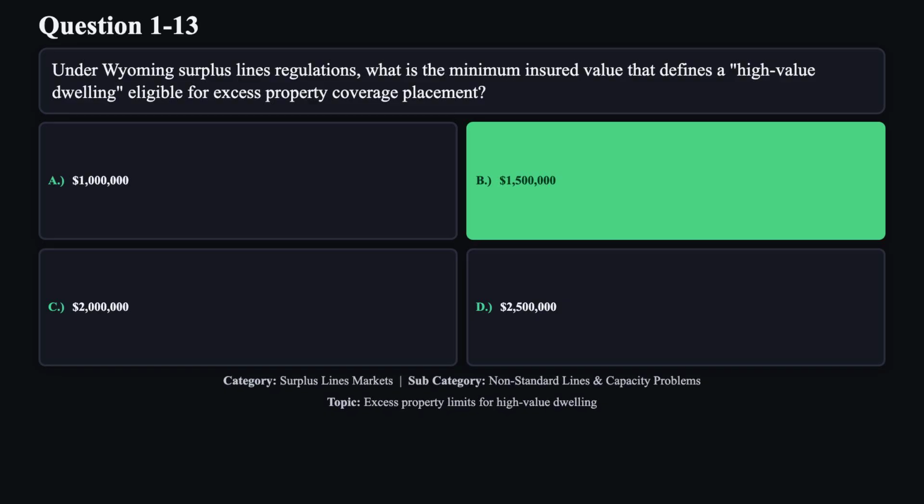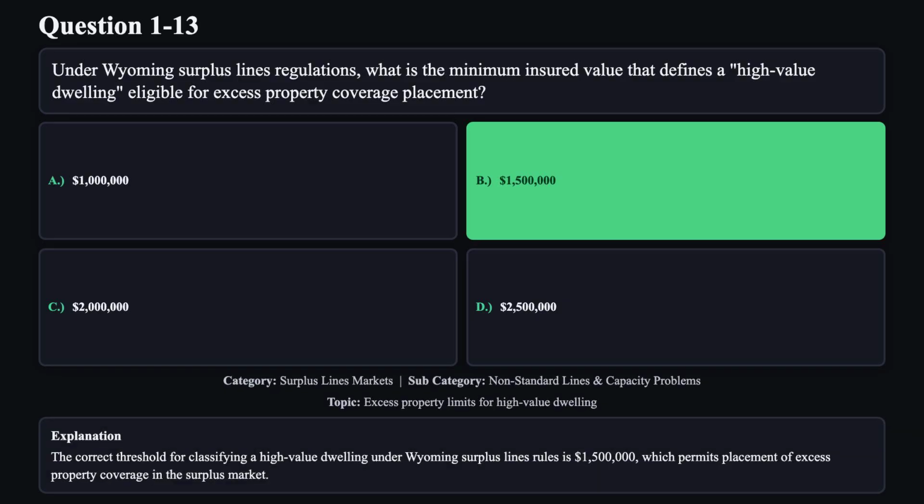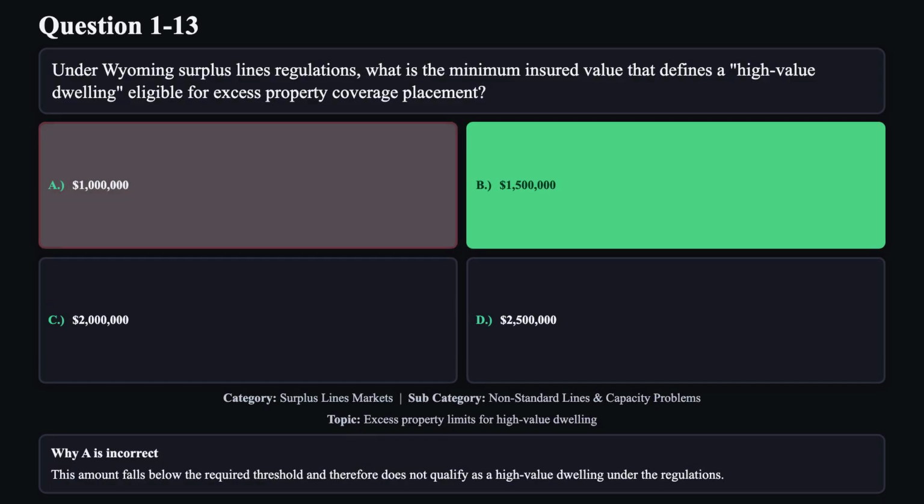The correct answer is B. The correct threshold for classifying a high-value dwelling under Wyoming surplus lines rules is $1,500,000, which permits placement of excess property coverage in the surplus market. Reason A is not correct. This amount falls below the required threshold and therefore does not qualify as a high-value dwelling under the regulations.